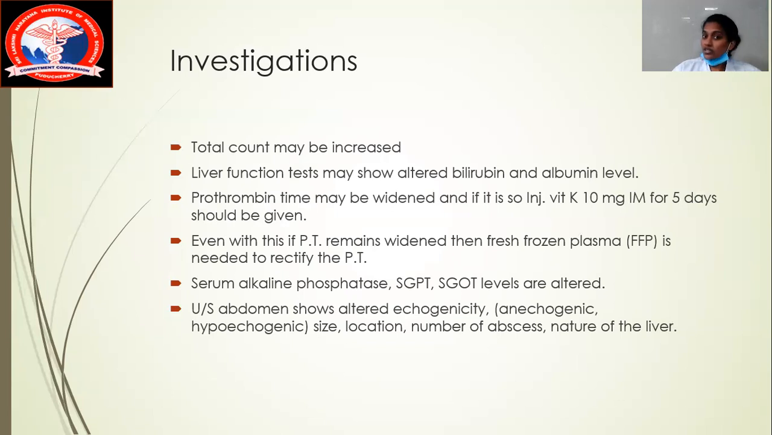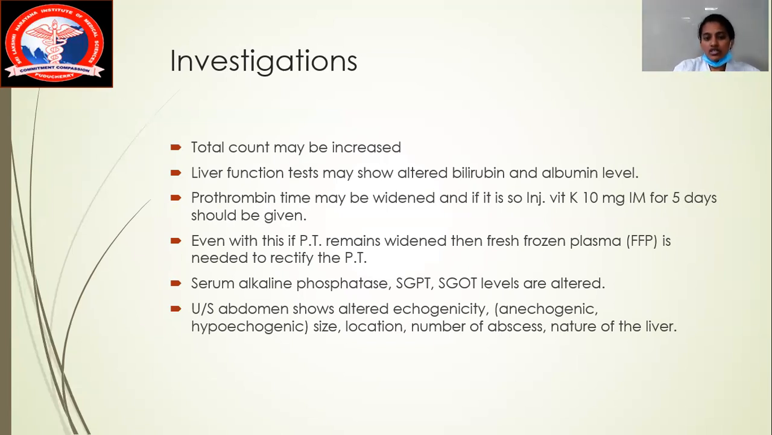So what is the effect of vitamin K? You can think about the effect on clotting of blood. Even then, if the PT remains widened, FFP can be given because there is a loss of blood somewhere. So we have to stop the draining of blood somewhere in the body. Serum alkaline phosphatase, SGPT, SGOT are the main important enzymatic levels of the liver, which are also going to be altered. The non-invasive radiological procedure is an ultrasound abdomen.